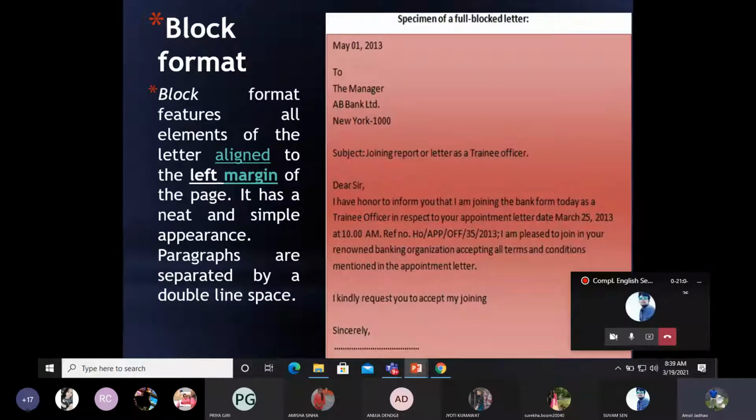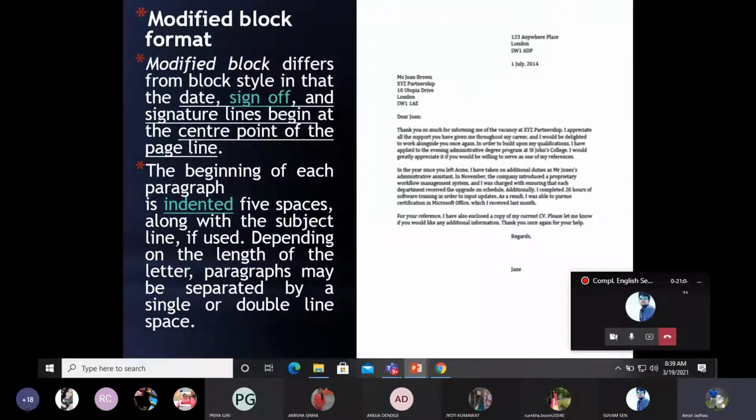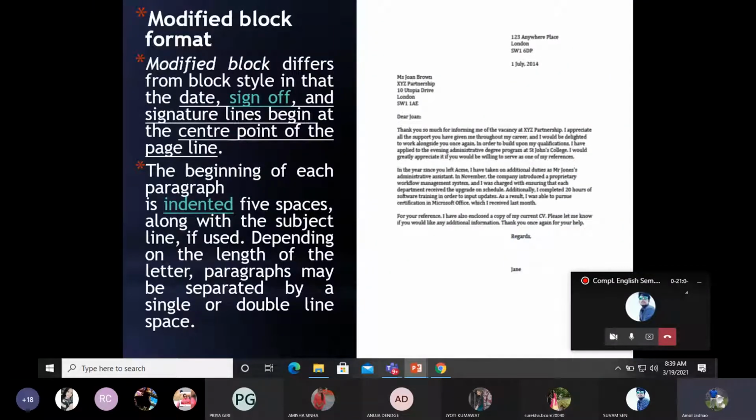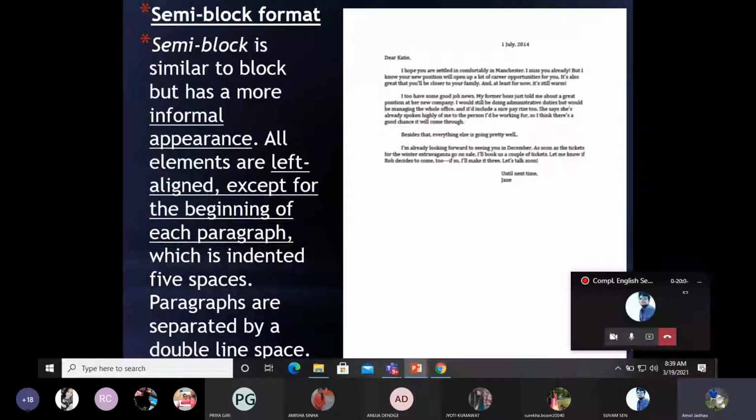These were different formats of writing a letter. In the modified block format, you will see the address is written at the right hand side, and the rest on the left hand side of the letter. Even the complimentary close is written at the right hand side or to the left hand side of the letter. That is the modified block format. This is also the semi block format, where you will find paragraphs are separated by double line space.